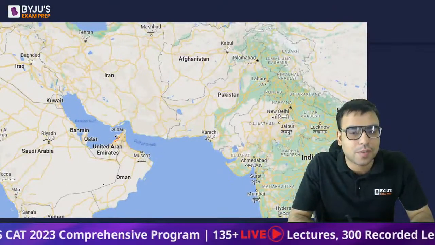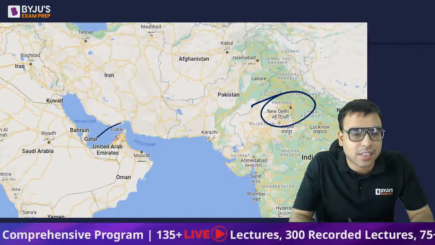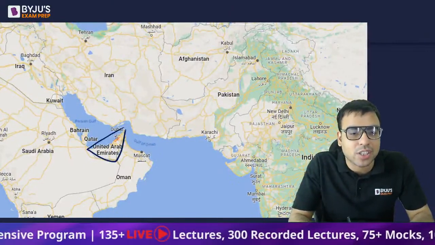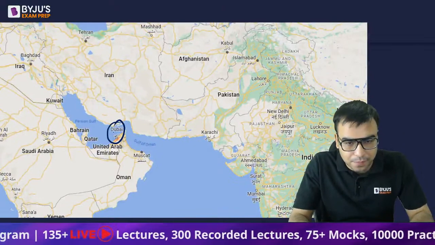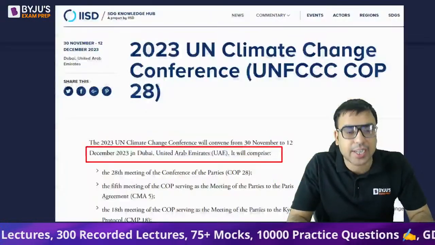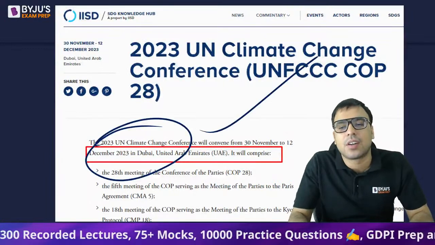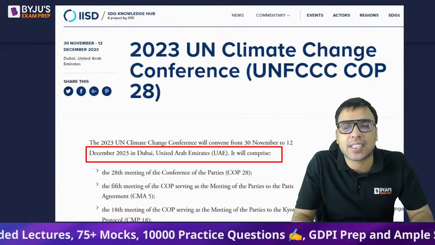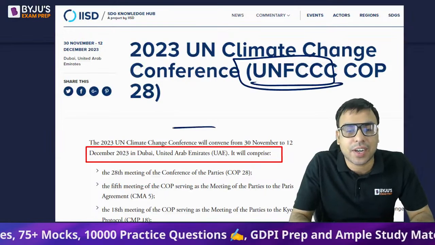Let me show. Here is India. This is Delhi. This is UAE, United Arab Emirates. And here you will find Dubai. So B is the right answer to this question. Just have an idea, it is done under UNFCCC, United Nations Framework Convention on Climate Change.